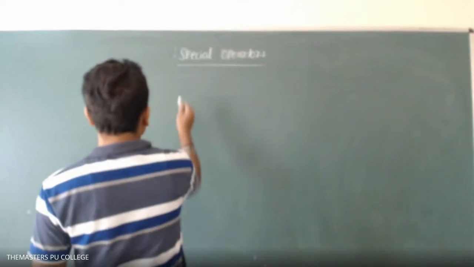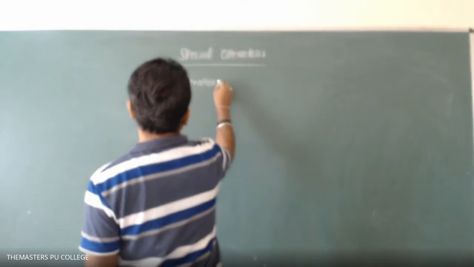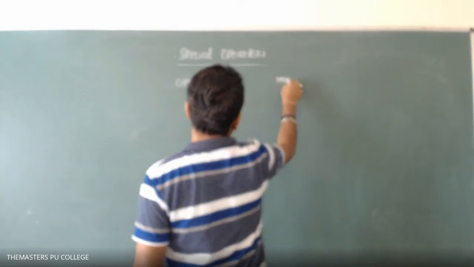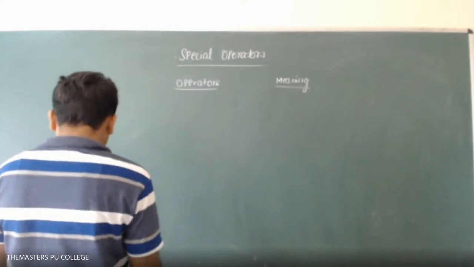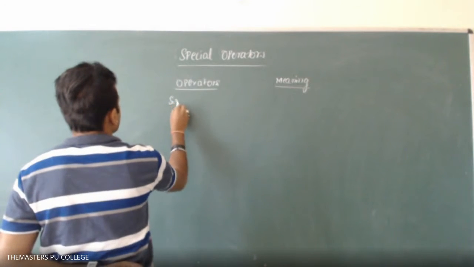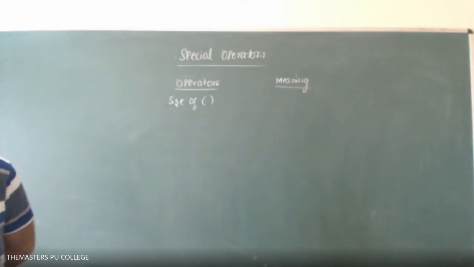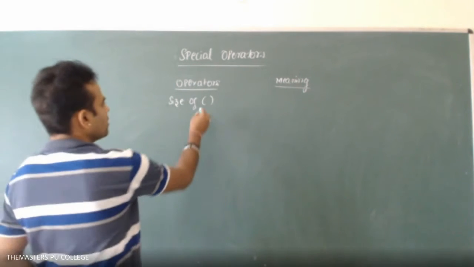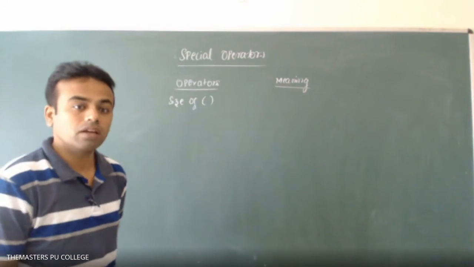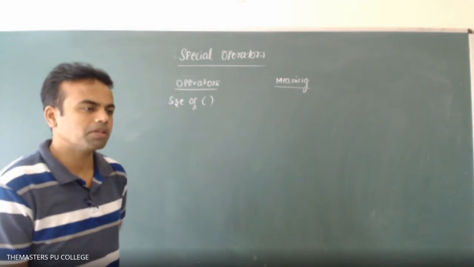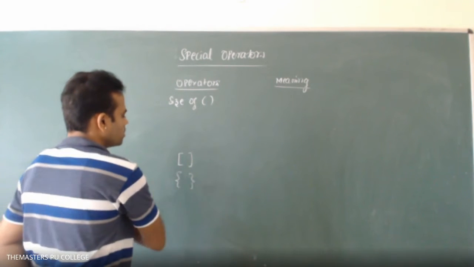Okay, so we'll go with the operators and then that's the meaning of the operators. Right, operators: sizeof, all in small letters, a library keyword. What does the parenthesis indicate, and where do we use it? Do you remember parenthesis, curly braces, square brackets?